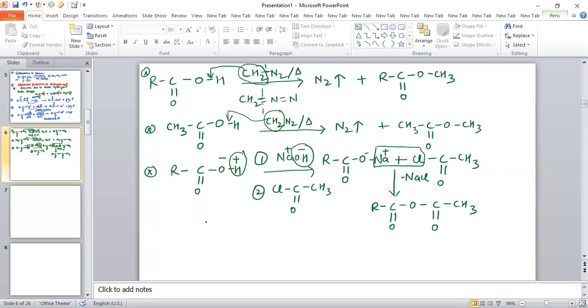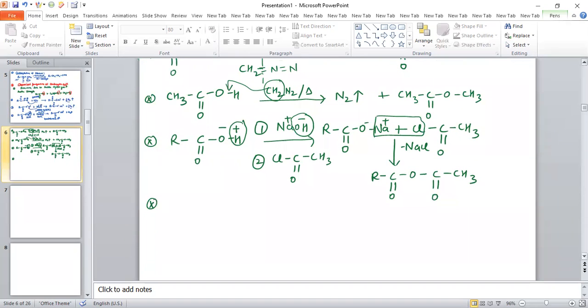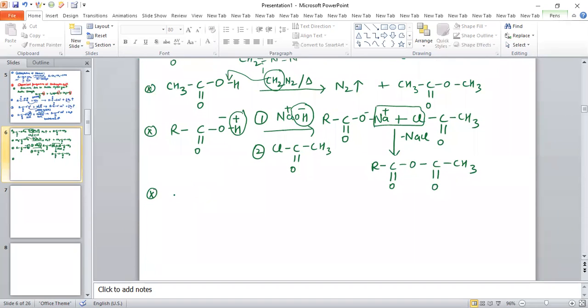In the same way, there is another reaction of carboxylic acid with Grignard reagent. Now see, what is basically the reaction of carboxylic acid with Grignard reagent? So the reaction of carboxylic acid with the Grignard reagent. Grignard reagent is basically R dash MgX.